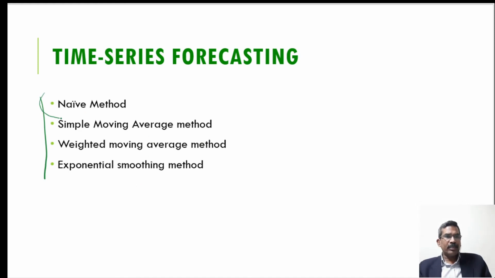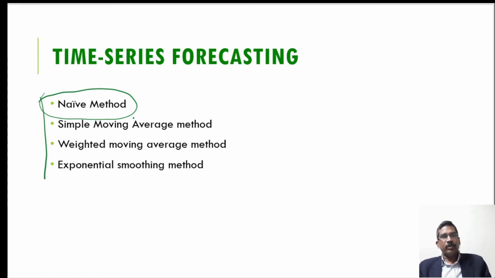The naive method uses only the previous data, the current year's data, as the forecast for the next year. So this can be used for only one year of forecasting, not for forecasting multiple years in the future. Just the previous data is used for forecasting the next period. So this is the naive method.